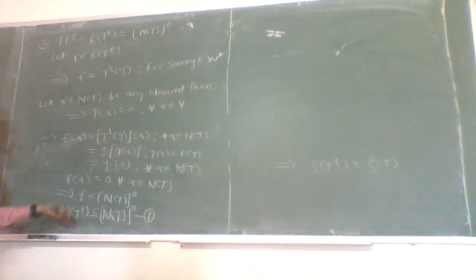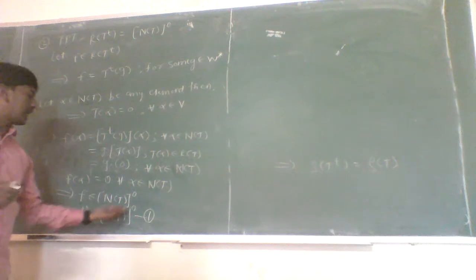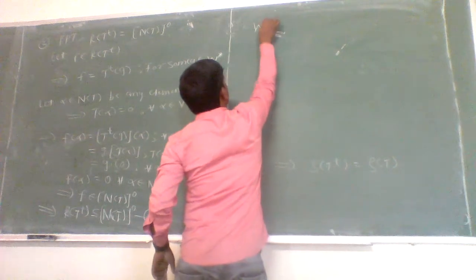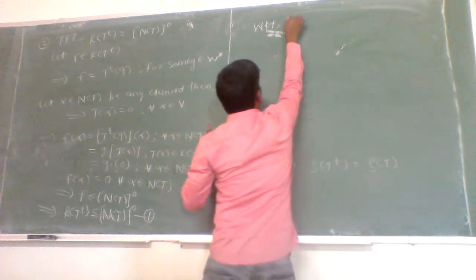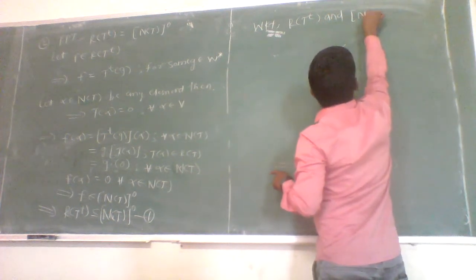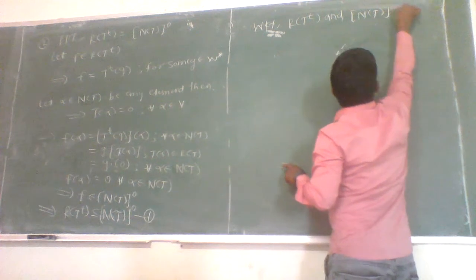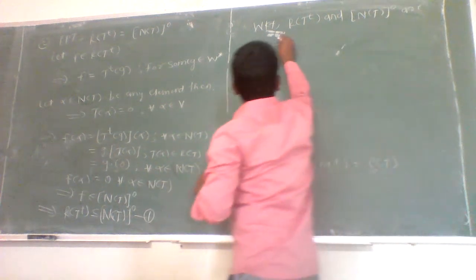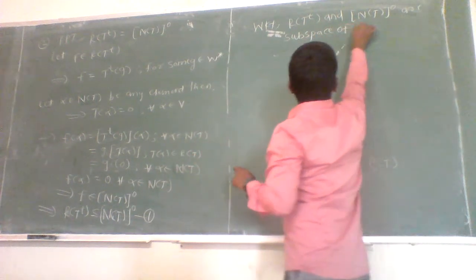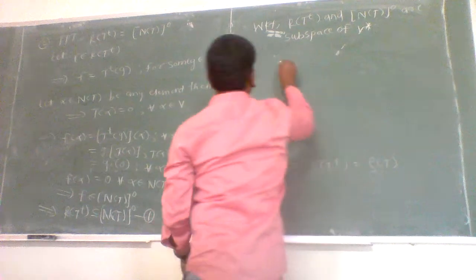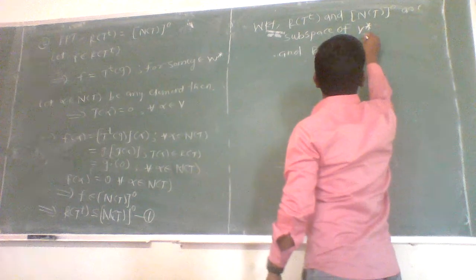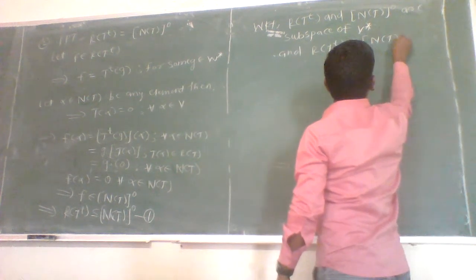Therefore, the range space of T^T is a subspace of V star, and the annihilator of the null space of T is also a subspace of V star. We know that the range space of T^T and the annihilator of the null space of T are subspaces of V star, and here we have proved that the range space of T^T is a subset of the annihilator of the null space of T.